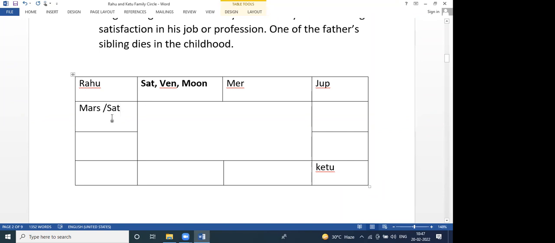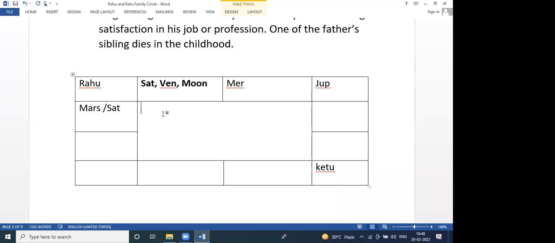That means definitely these people will settle in a foreign country and they will die there itself. They won't come back to their native country. So this we have to check. If anybody asks, will I settle in a foreign country? He will never come back if Saturn is like this. He may visit, he may be just a visitor of course, but he will die there itself. So that's why this is the foreign settlement.